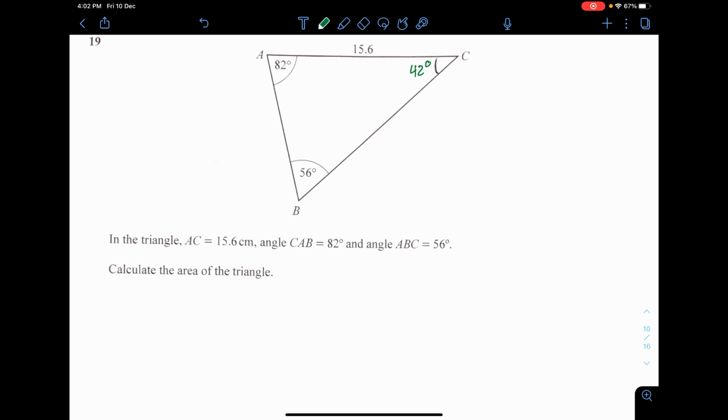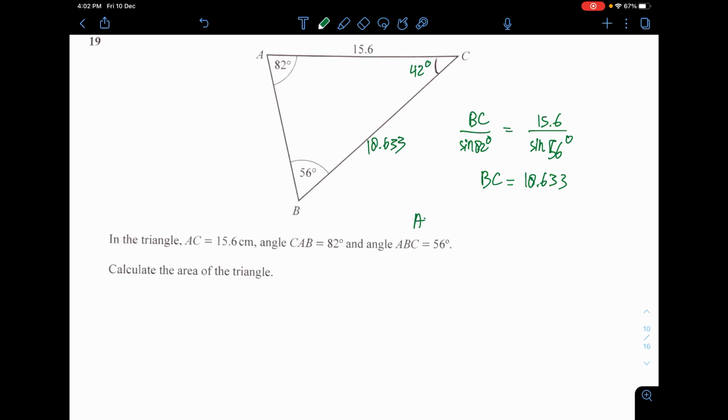I'll use the length of BC. Sine rule. BC over sine of 82 equals 15.6 over sine of 56 degree. Cross multiply and everything, you'll get BC as 18.633. And therefore you can find the area, half AB sine C.